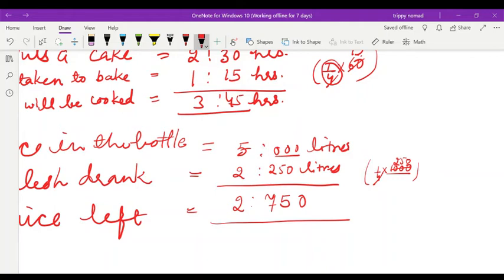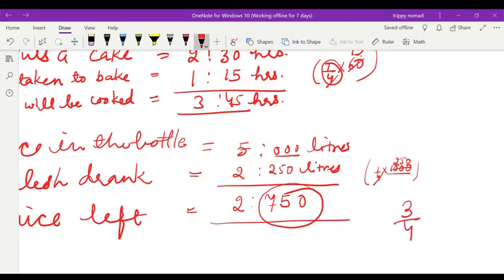Now children, my question is, how will you get an idea? 750 milliliters is what part of a liter? In the same way you can find out. 750 means 3/4.